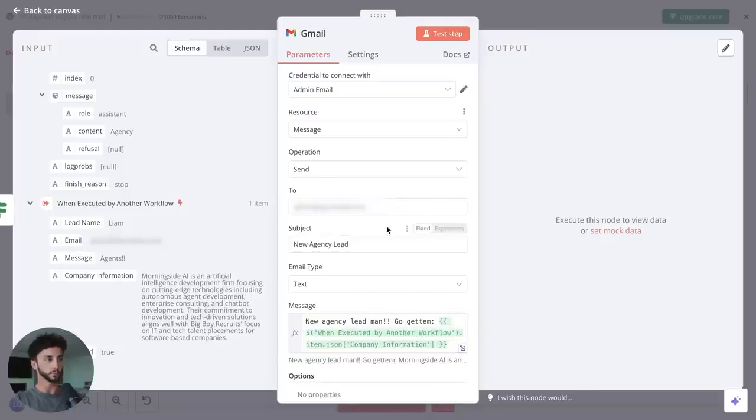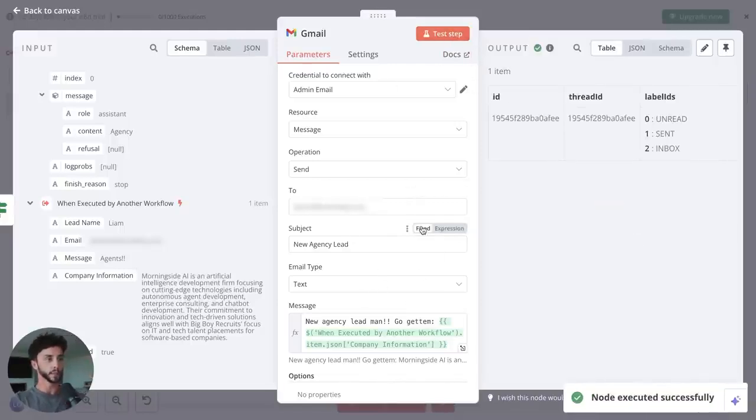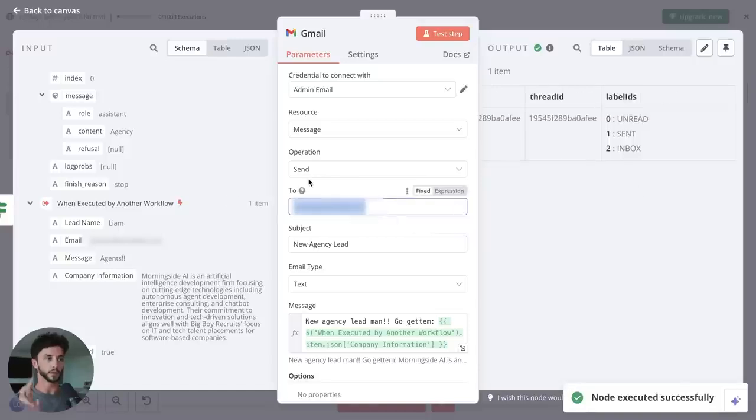It's going to be messy. You can play around with this more when it comes to formatting, but just to show you the functionality, if we go test the step here, that's going to have sent an email to this. This is like my agency sales reps email, of course.